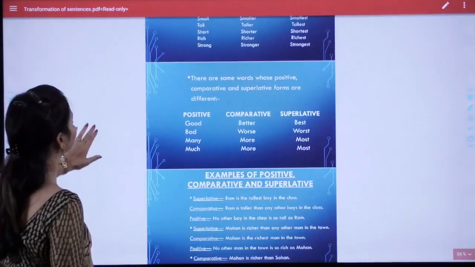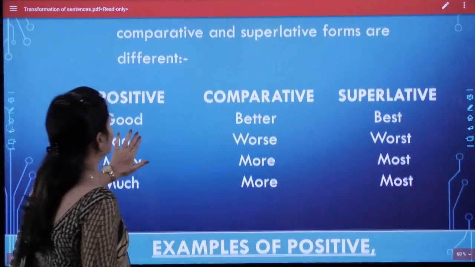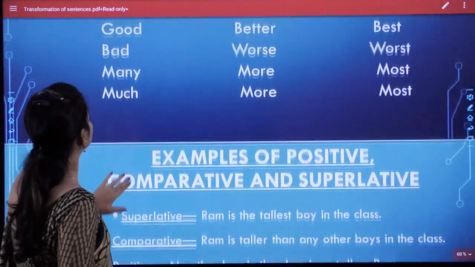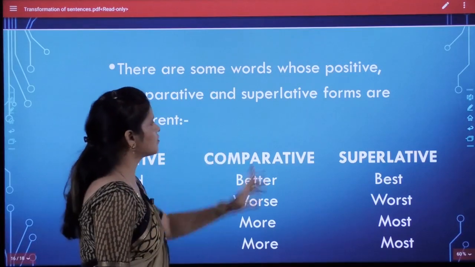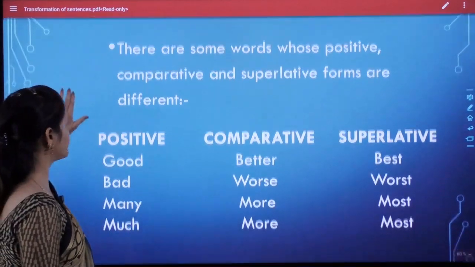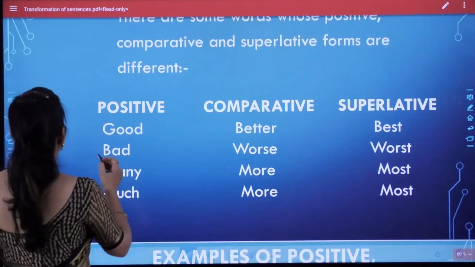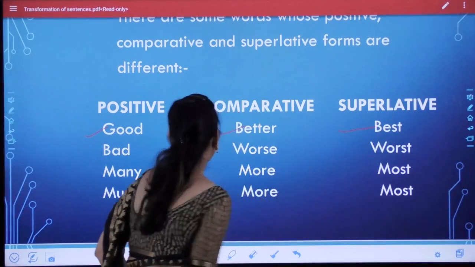And some other examples. There are some words whose positive, comparative and superlative forms are totally different. They are good, better, best.